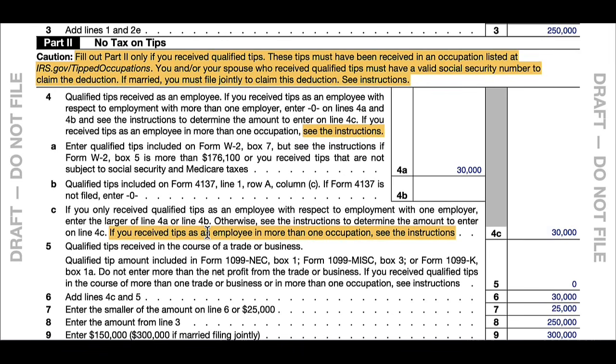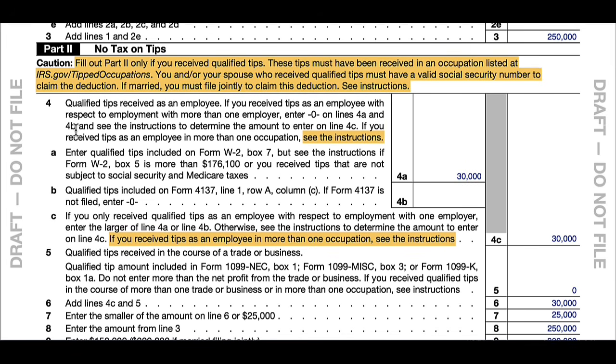Now let's move on to part 2 where we calculate your no tax on tips, how much of your tips are not taxable. You'll notice there's a caution up here. It says, fill out part 2 only if you received qualified tips and in certain occupations that count as part of those qualified tips. I'm going to include a link to those lists of qualified occupations in the video description below. So you'll be able to see what those occupations are. And there's quite a few of them actually. So a lot of people would qualify for these tips that you wouldn't otherwise think, such as golf caddies, things like that.